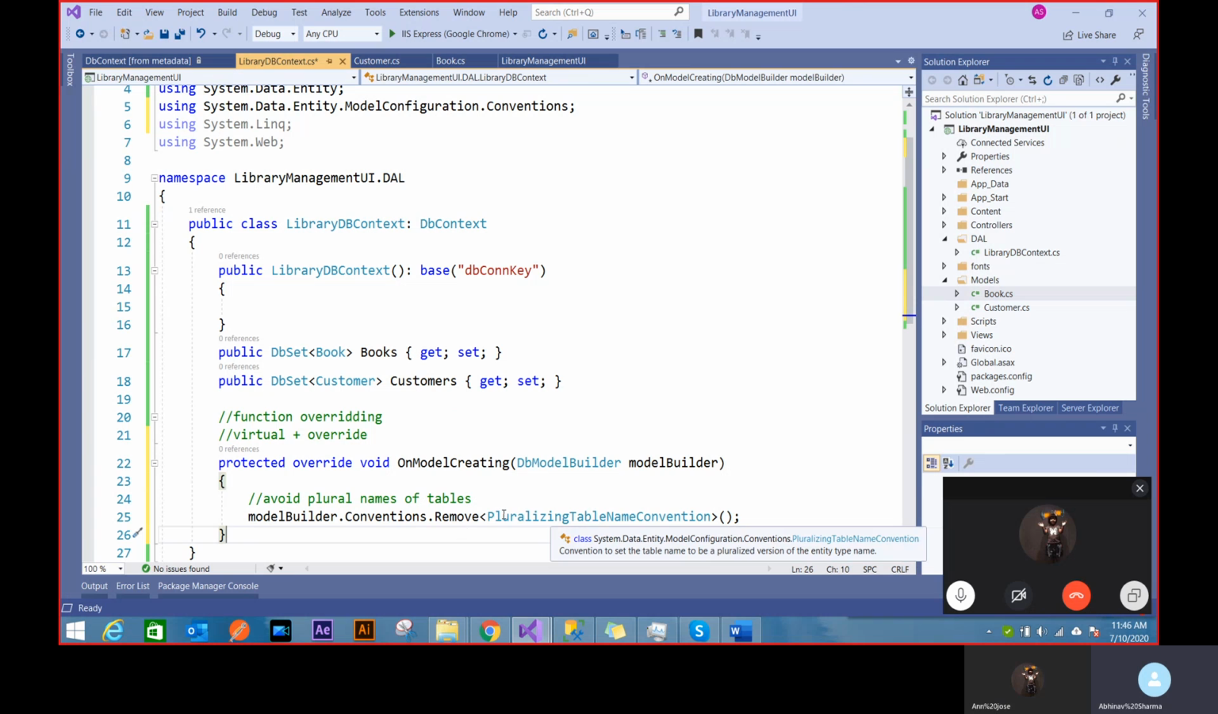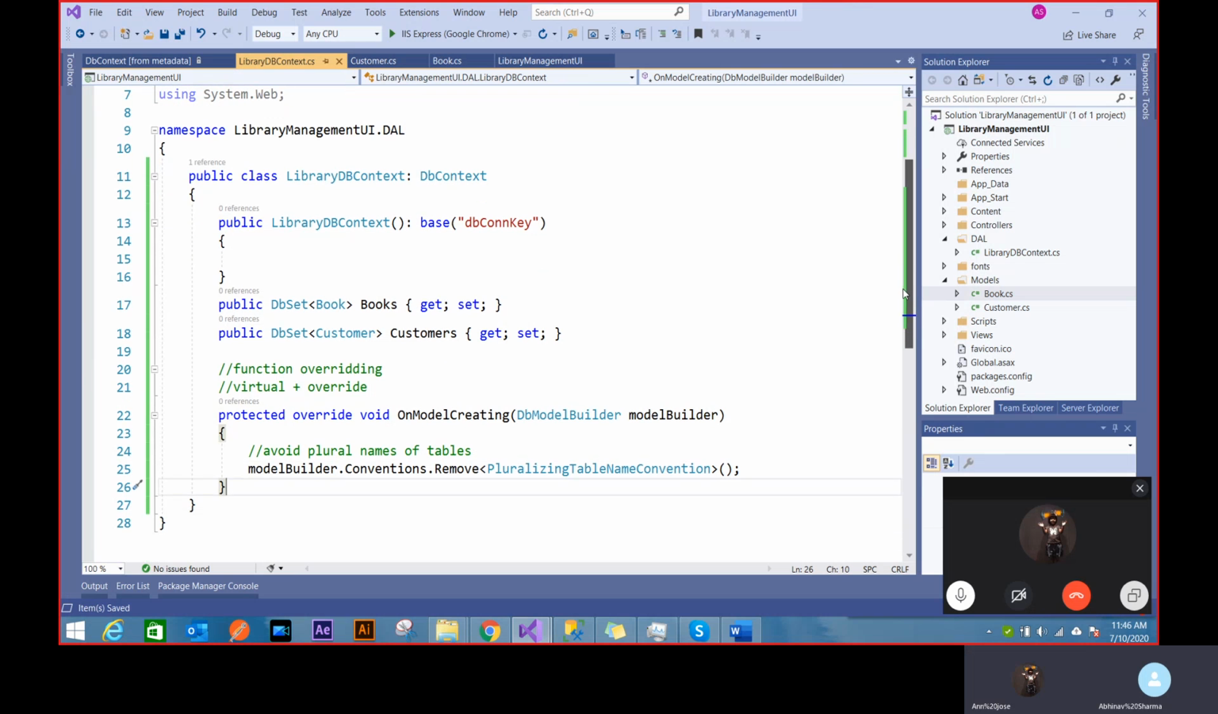So what I'm doing right now is I'm saying that you shouldn't create any table name with plural names. That's what this line says. And so it's going to create book and customer tables in my database. So my context class is ready.